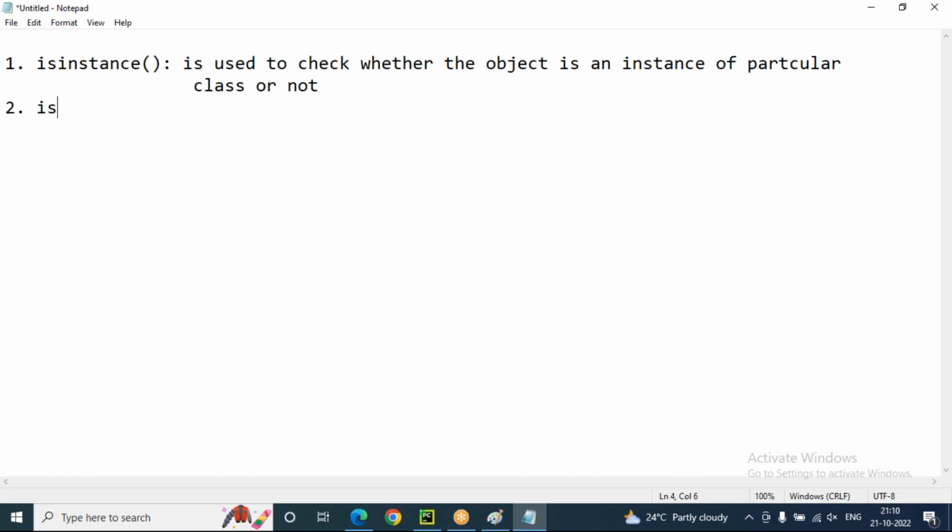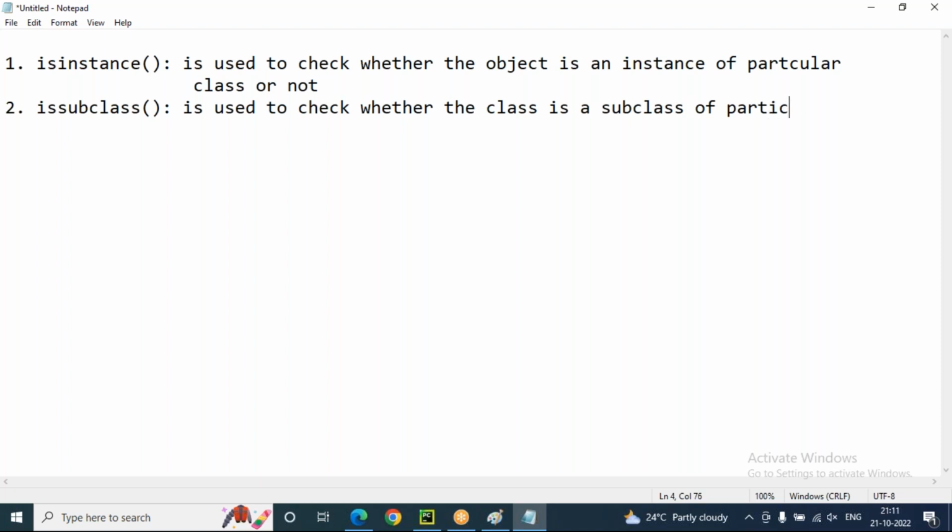Second one is issubclass. The issubclass function is used to check whether a class is a subclass of a particular class or not.